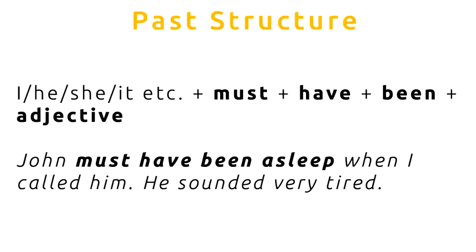Now there's another structure that we can use. It's the past structure. Let's have a look at that now. If we want to talk about the past, we use this structure. A subject, I, he, she, it, etc., plus must, plus have, plus been, plus an adjective. For example, John must have been asleep when I called him. He sounded very tired.